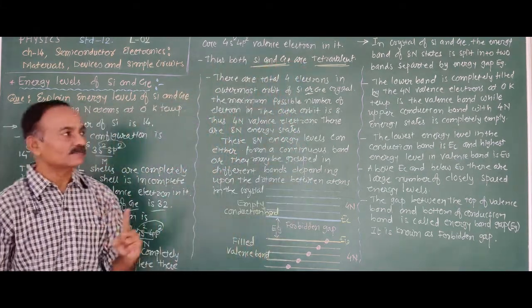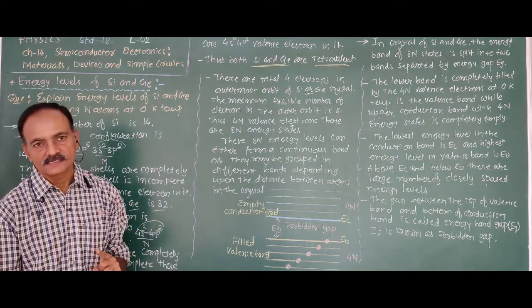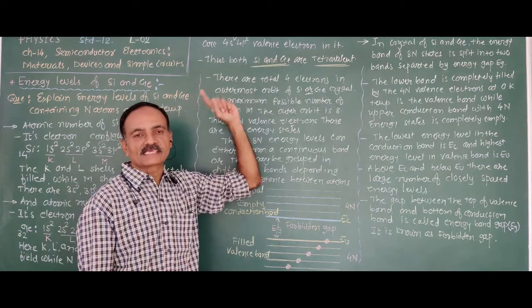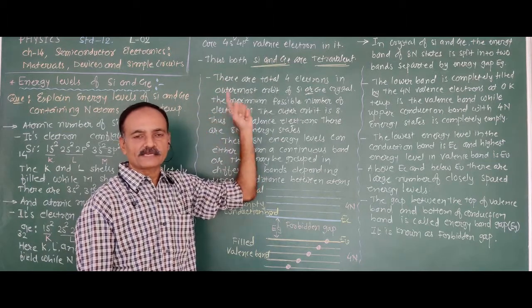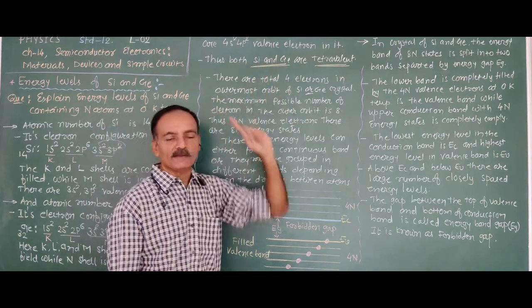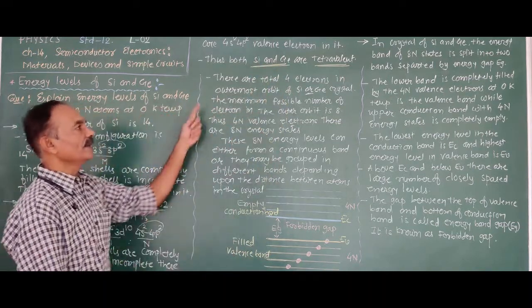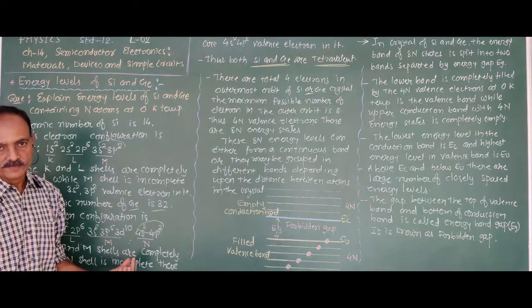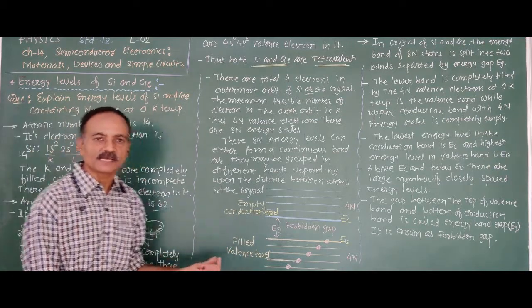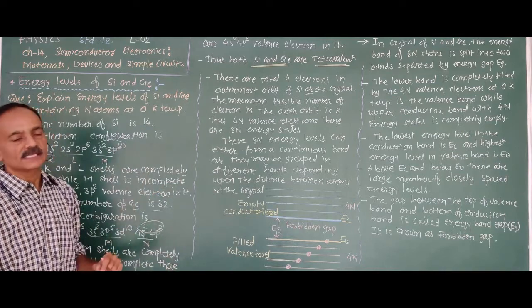Frequently, an objective question is asked: silicon and germanium are blank, with options trivalent, tetravalent, pentavalent, etc. given. So, silicon and germanium are tetravalent because they have 4 valence electrons. Now, we are going to discuss the energy band or the energy level for silicon and germanium.